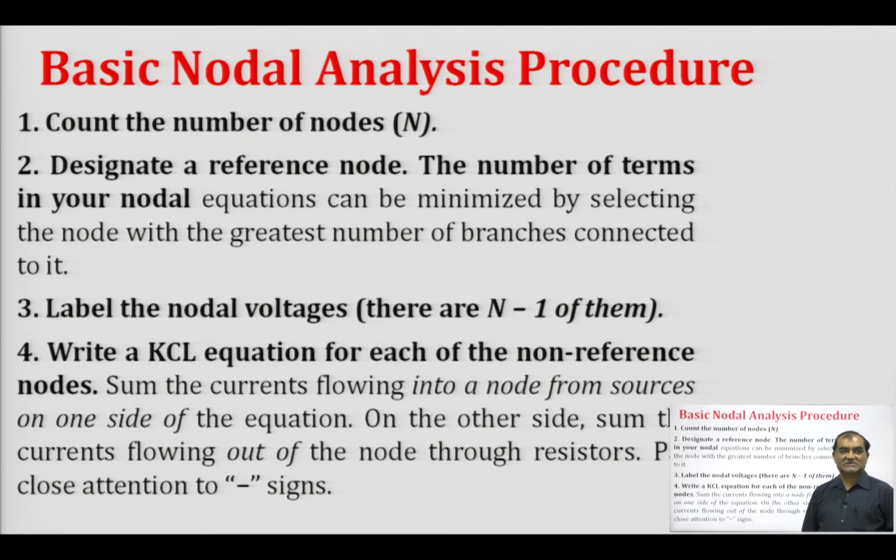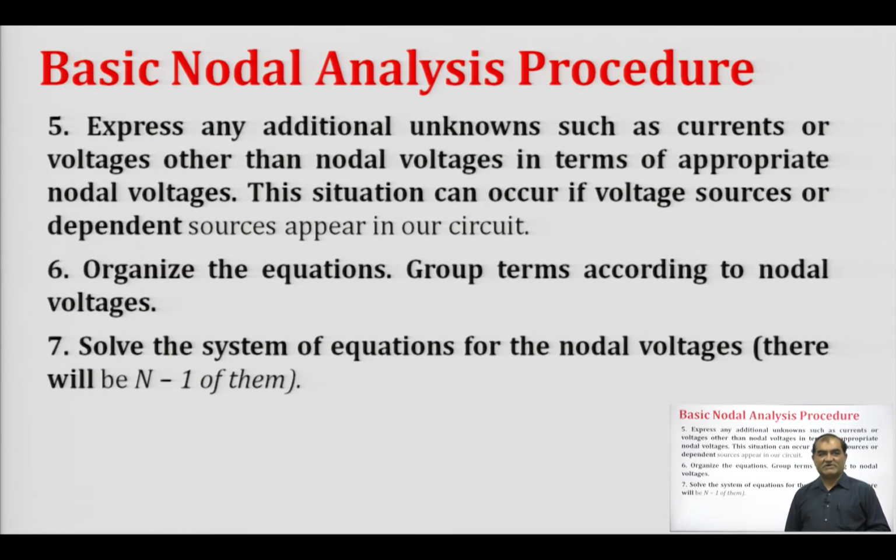So, quickly we can see what we have studied, that is the basic procedure in nodal analysis. First of all, we have to count the number of nodes, then we have to designate the reference node, and then identify the non-reference nodes, and they will be n minus 1. Then we have to write down KCL at every non-reference node, and then we solve those equations and we get the final solution, that is the voltages and the currents or the drops across the elements.